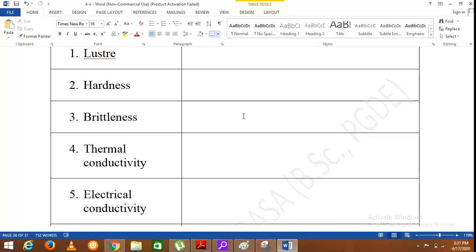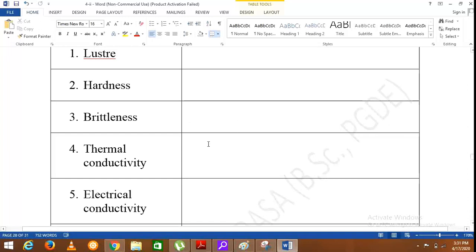So brittleness can be defined as subjecting to breaking, crushing into pieces when a force is applied. For example, if we take a piece of dry clay, when you hit it or when you apply a force on it, it will be broken into small particles. So that is the brittleness.